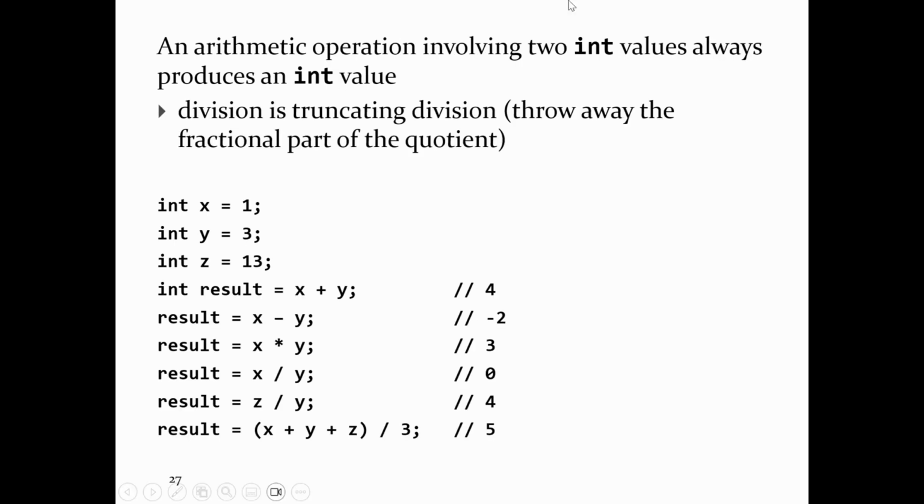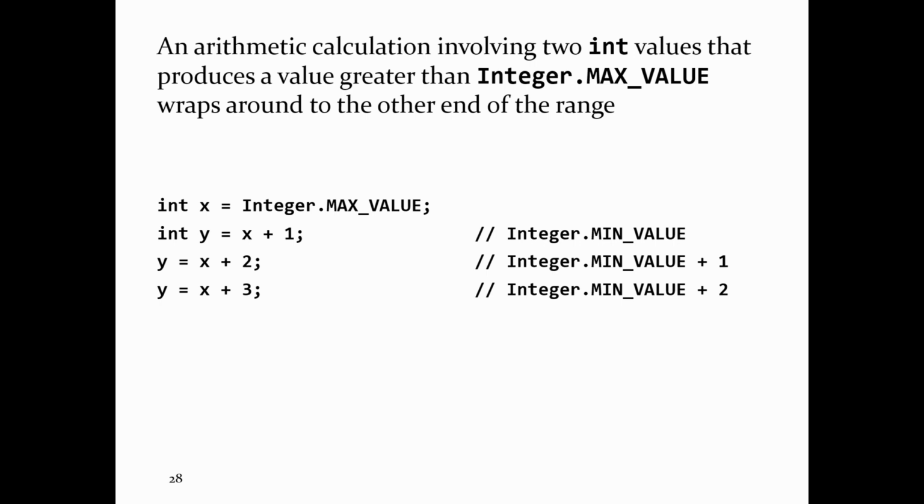Okay, so notice this sentence here. It says an operation involving 2 ints always results in an int. So that means you can easily take 2 ints, perform some operation on them, addition, subtraction, whatever, and the result will be outside the range of int. For example, I can take integer max value and try to add 1 to it.